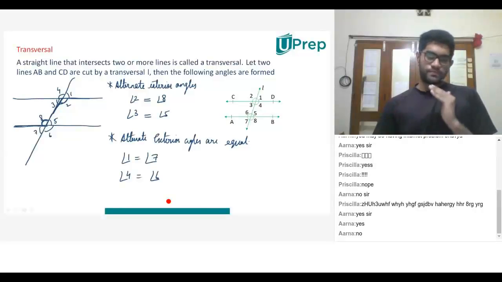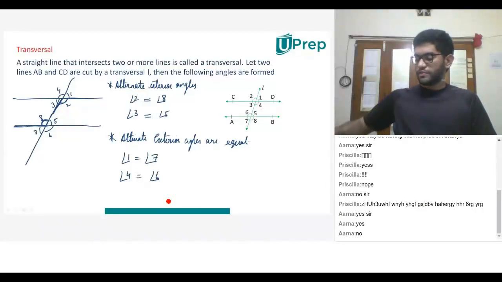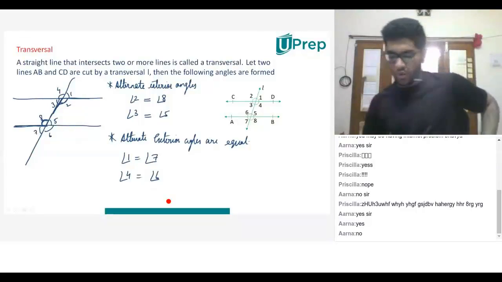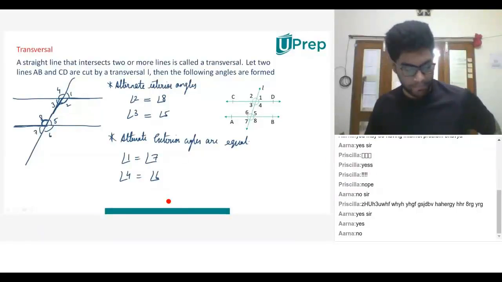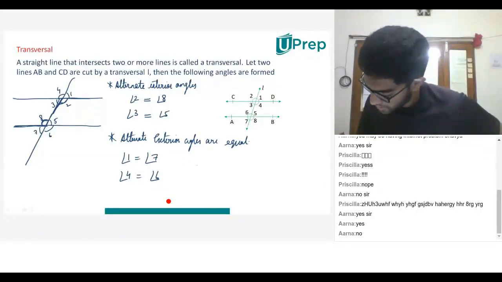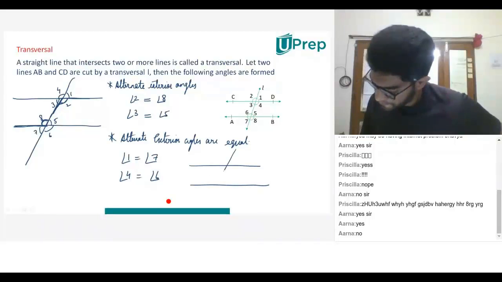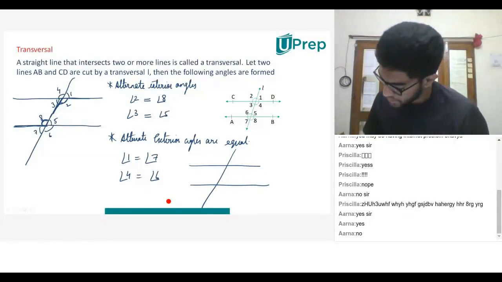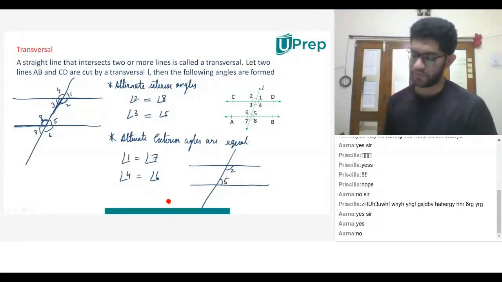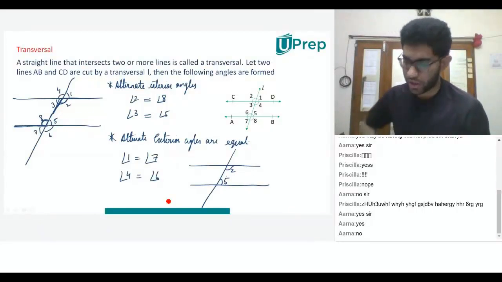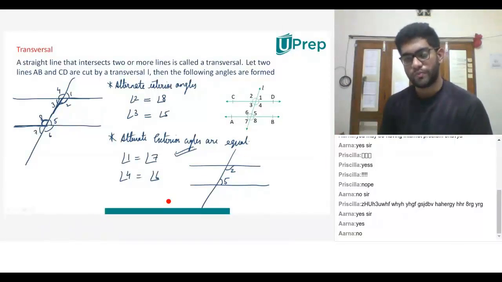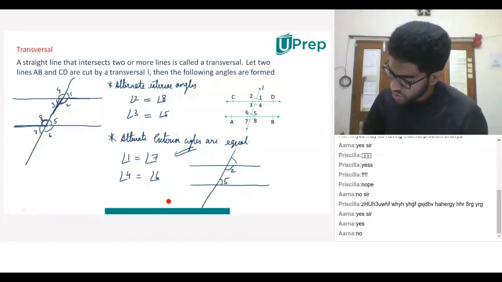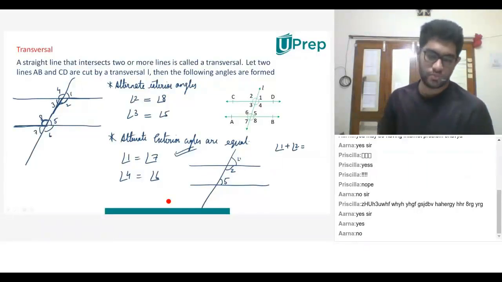Now we have the final property of transversals. Very interesting. Let me break the diagram down. For example, this is something we had, angle 2 and angle 5. Let me just have angle 2 and angle 5. Can all of you follow this particular diagram? Yes, sir. Now, can you tell me what angle 1 plus angle 2 would add up to?